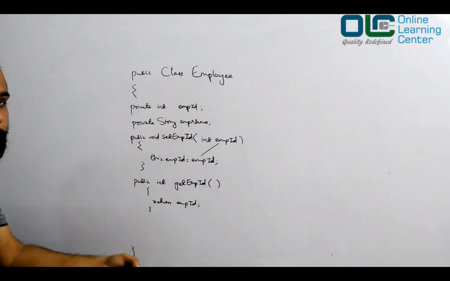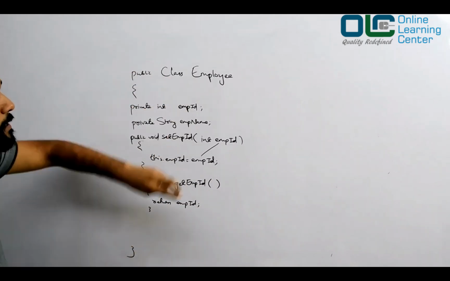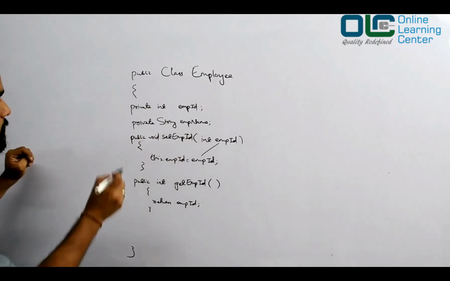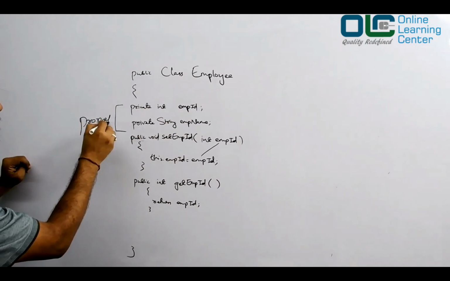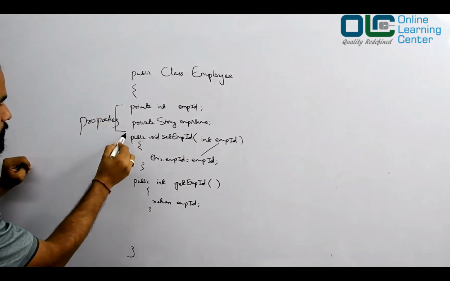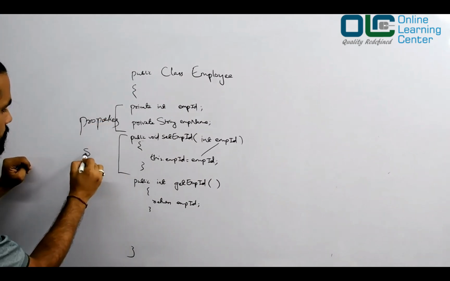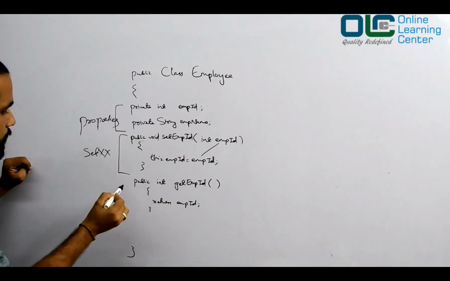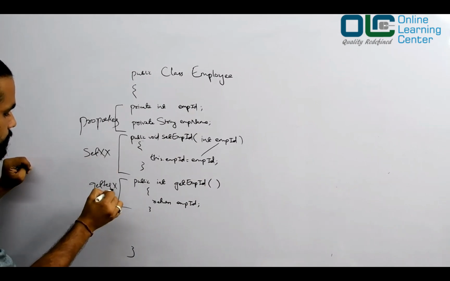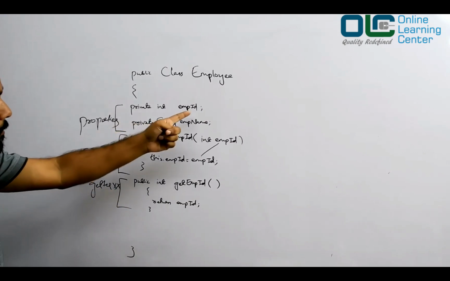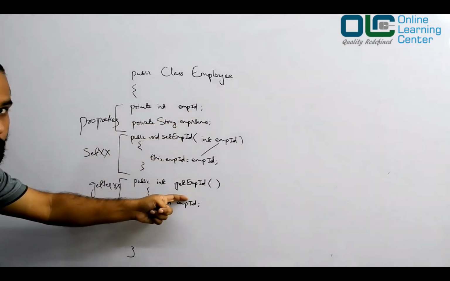We call it a Java bean. A Java bean is basically a class with some properties. This is your setter method, and this is your getter method. So for employee ID, I created one setter method and one getter method.